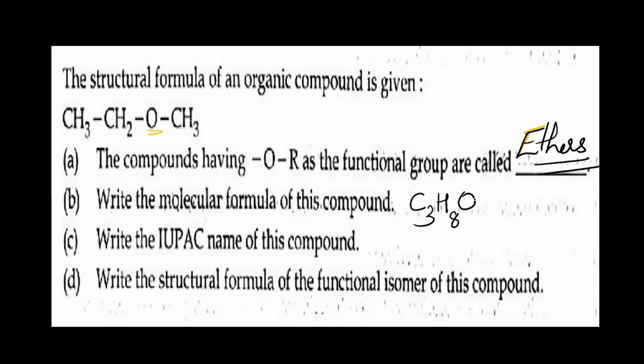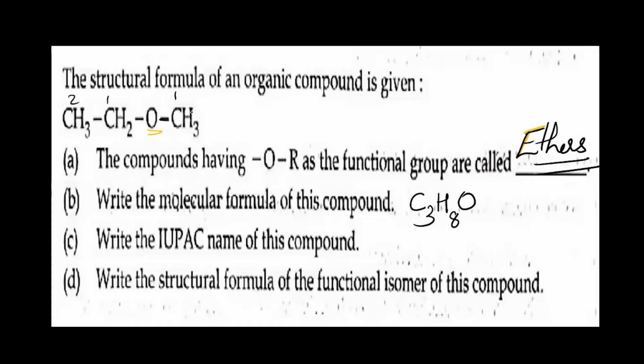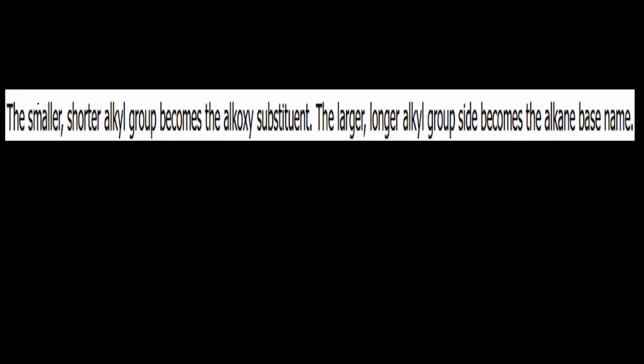While writing the IUPAC name of ethers, you have to count the number of carbon atoms on both sides. So here 1, 2, here 1. Then what you have to do? Take the shorter alkyl group. Which is the shorter one? This is methyl, this is ethyl group, right? The shorter alkyl group will behave as alkoxy, so this is methoxy. That is the point: the shorter or smaller alkyl group becomes alkoxy, the larger or longer one becomes alkane.